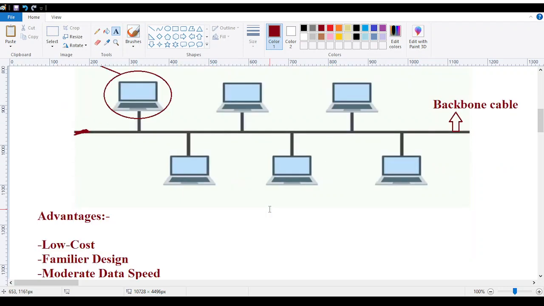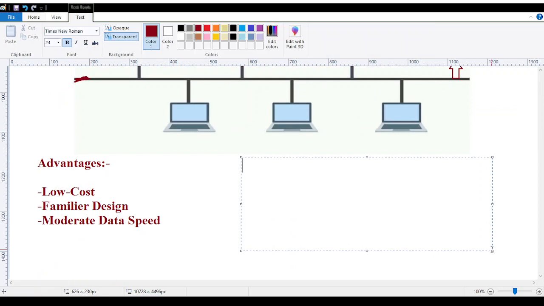If I talk about a disadvantage, the first one is that it is difficult in troubleshooting. What is the meaning of troubleshooting? It means removing the problem, solving the problem, giving the cure, the solution of a problem that arises.